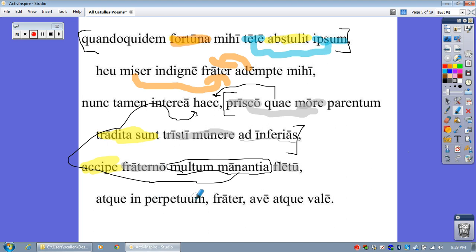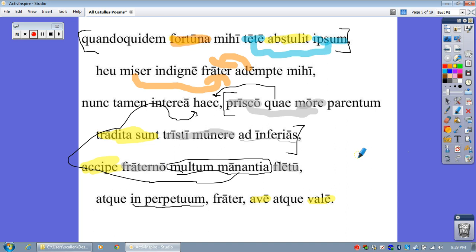Well, in perpetuum, that seems like a prepositional phrase to me. So I'm going to underline that. And then we have frater, sitting out there by itself, probably vocative again, which it is. And then we do have two more commands, which therefore would be main verbs of the sentence. And those are ave and vale.